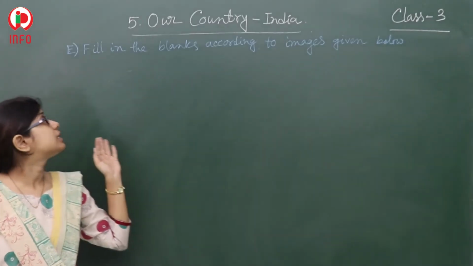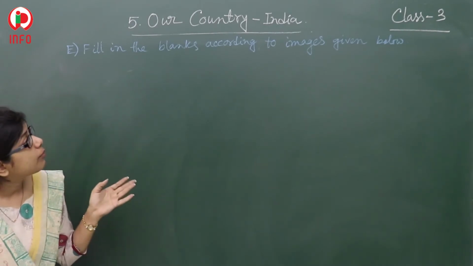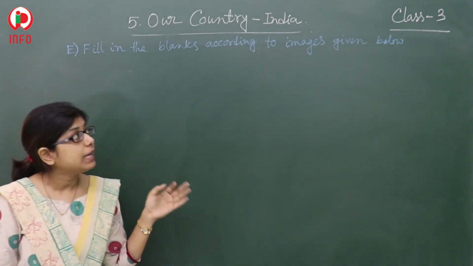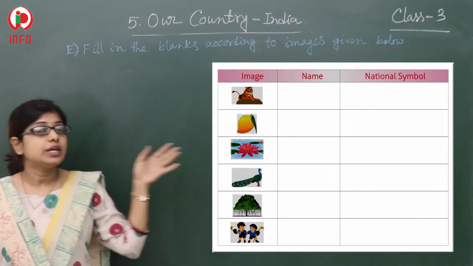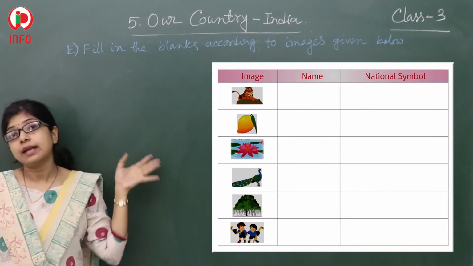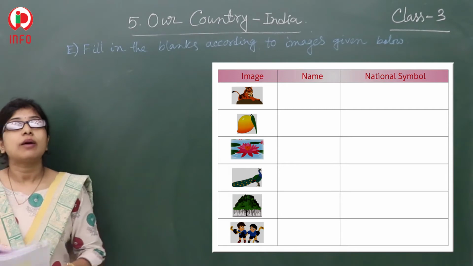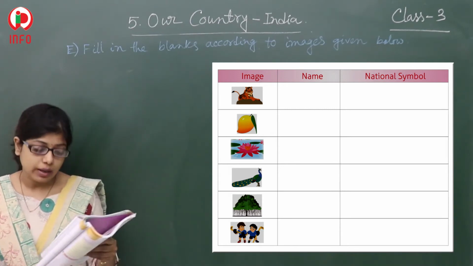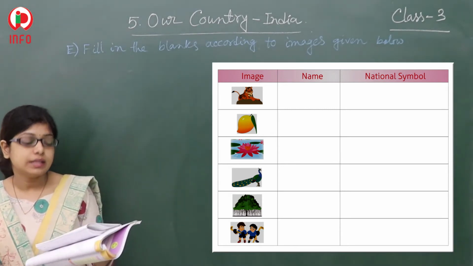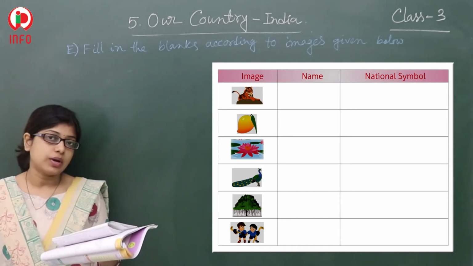Now we will discuss the E bit. Fill in the blanks according to the images given below. Here all of you are able to see the images. After seeing the image, you have to write its name. Then you also have to write its national symbol.